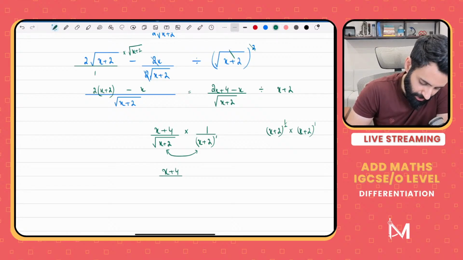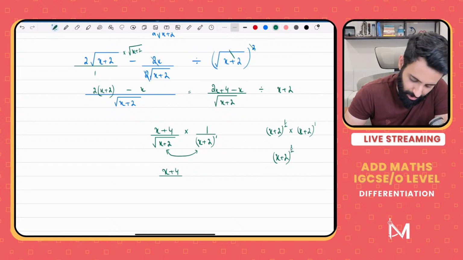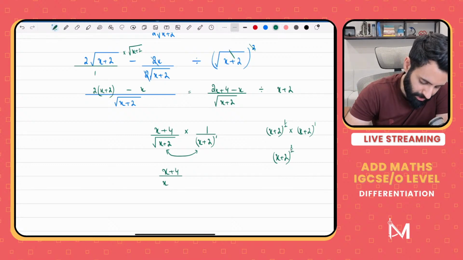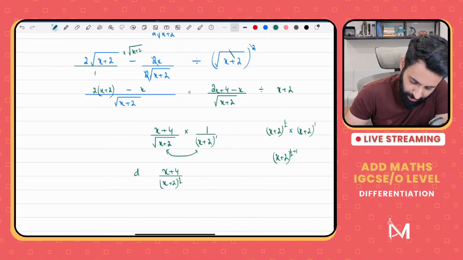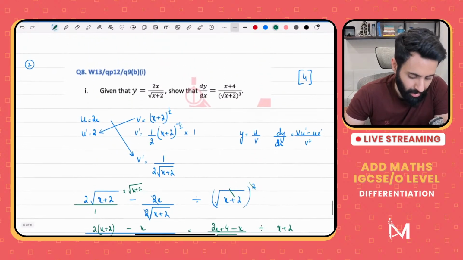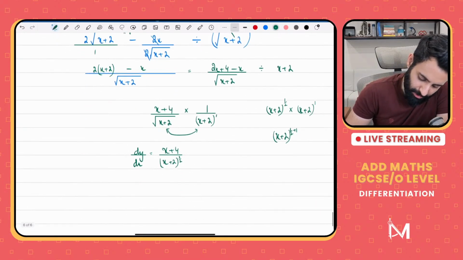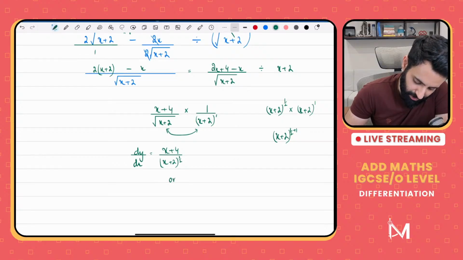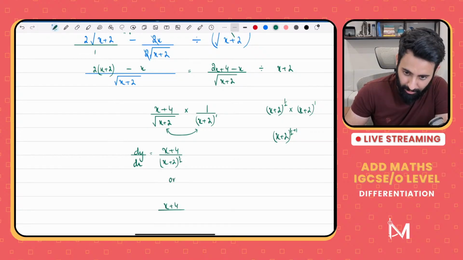So half plus 1 will become 3 upon 2. Using rules of indices, same bases are being multiplied, so powers are being added. I'll show the working over here. Half plus 1. So it's x plus 2 raised to the power 3 upon 2. Is this what we were supposed to show? Let's find out if this is what we were supposed to show. Keep your eyes on the prize. Although it's not written that way, but this is what we were supposed to show. So since the question has a specific requirement, we're going to write it that way as well.